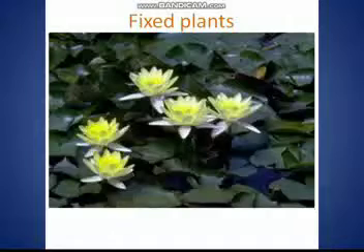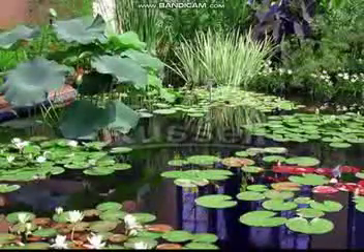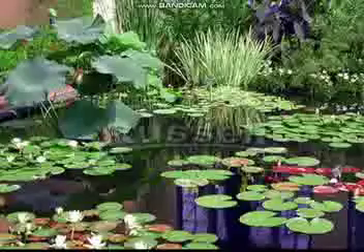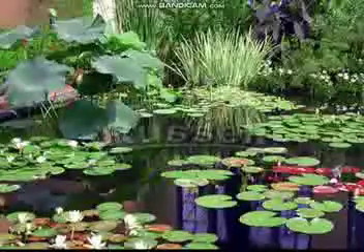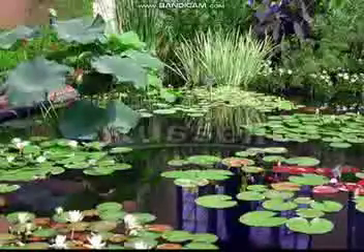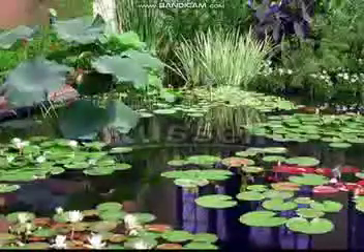Our next point, fixed plants. These plants have roots that are fixed to the bottom of ponds, but most of their vegetation is above water. They have long, hollow, flexible stems with broad and flat leaves that float on the surface of the water. The upper surface of their leaves has a waxy coating.